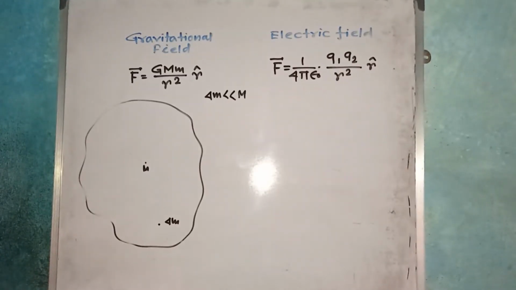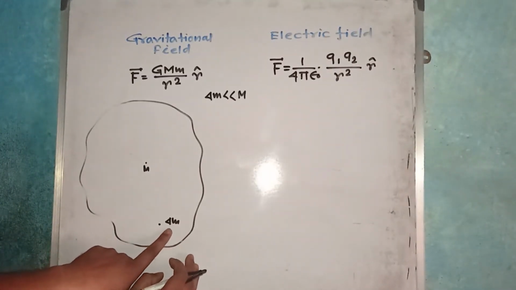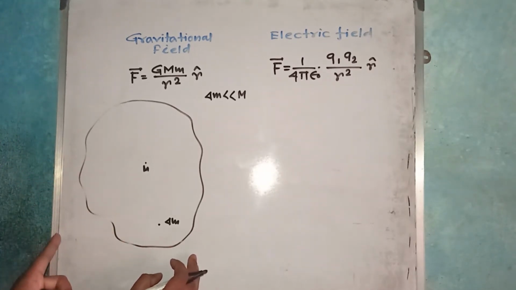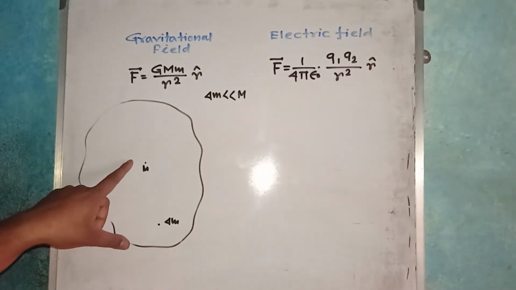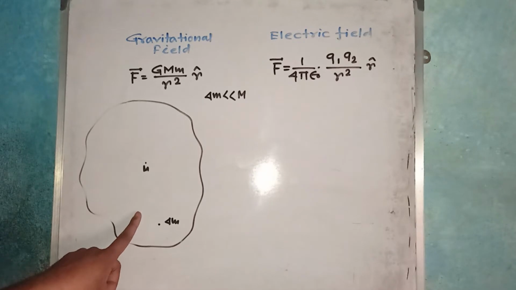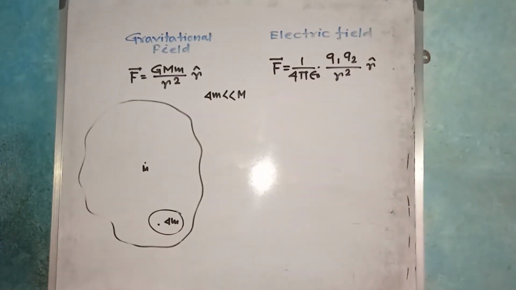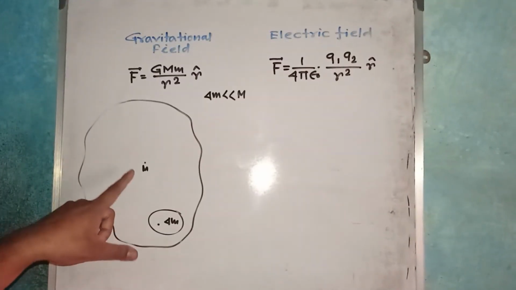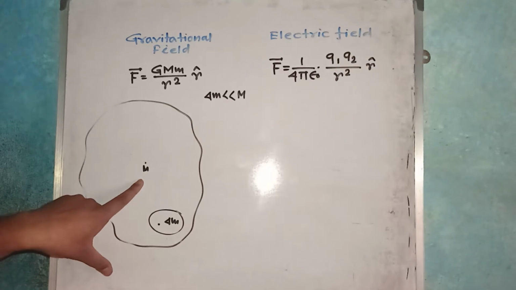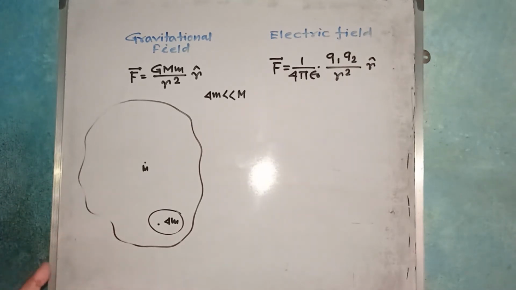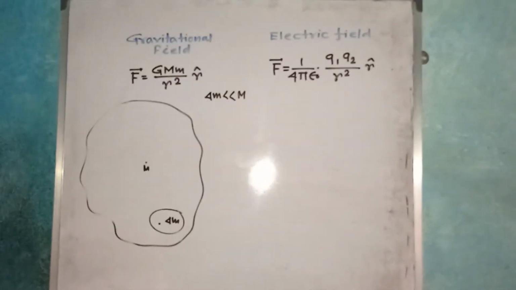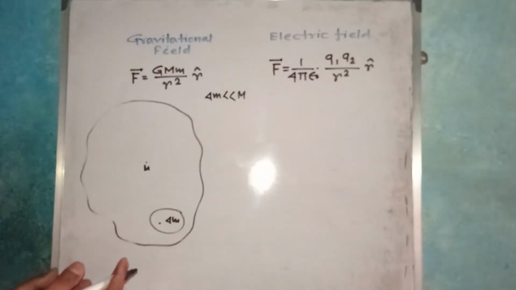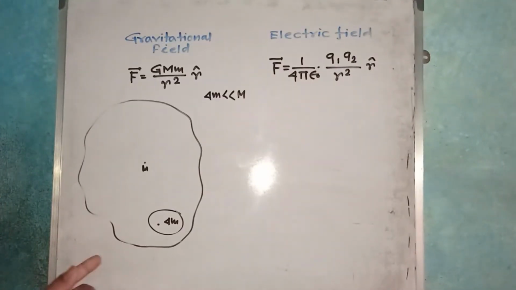And now if this mass experiences an attractive force due to this mass, then this body can confirm that there is a gravitational field due to this body. Why is this so? Because we know every body in this universe attracts each other with a force.